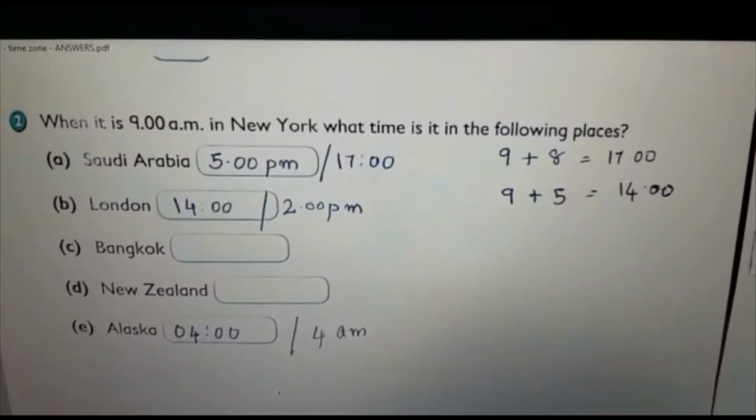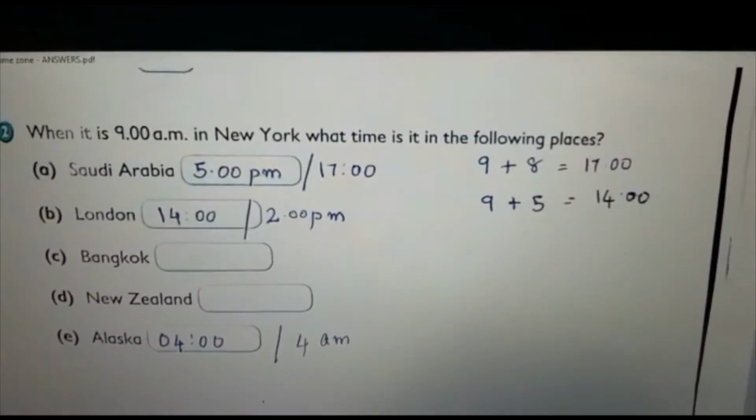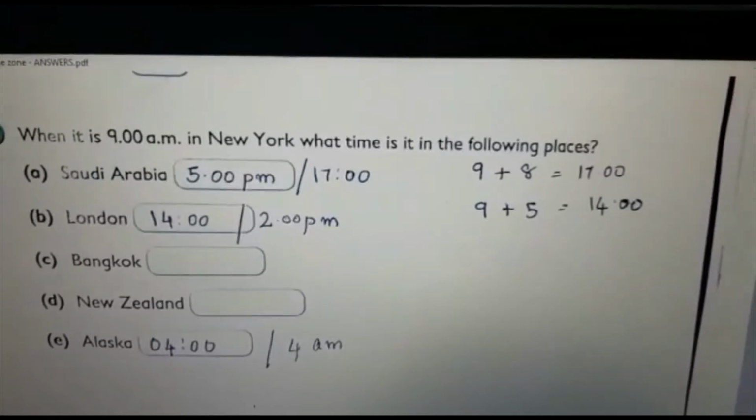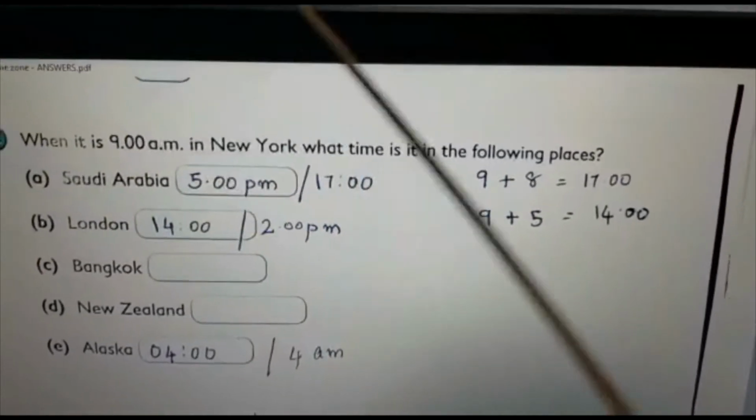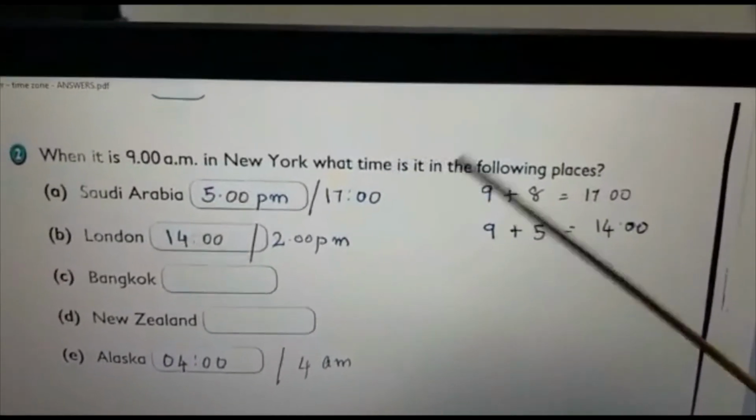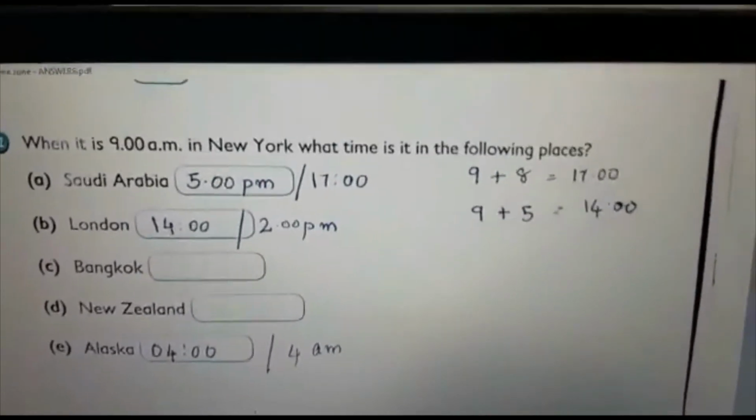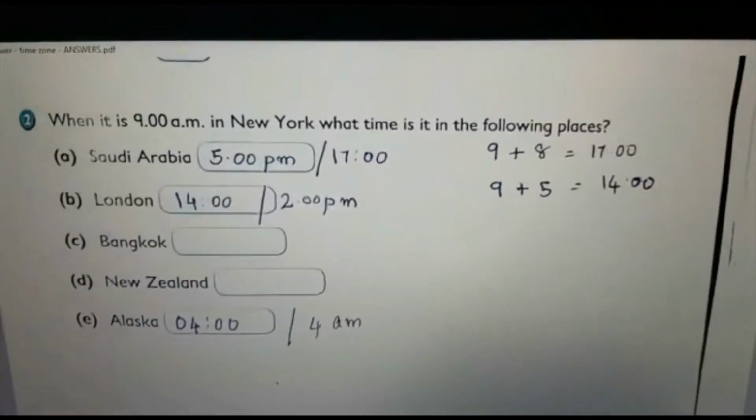So after 9, 10, 11, 12, 1, 2, 3, 4, 5. It is 5 PM. So either you can write it as 5 PM or you can write it as 17. Both are correct. Then coming to London, that also we can do. Rest you can do it as homework.